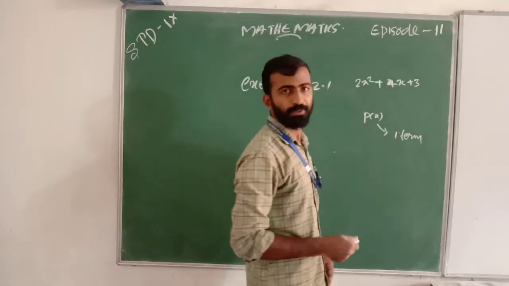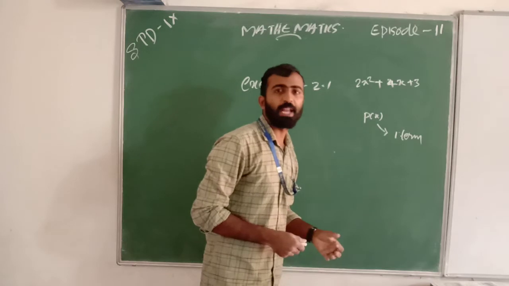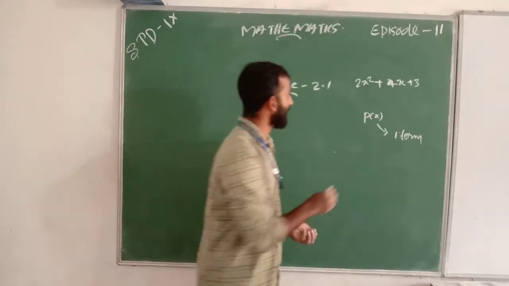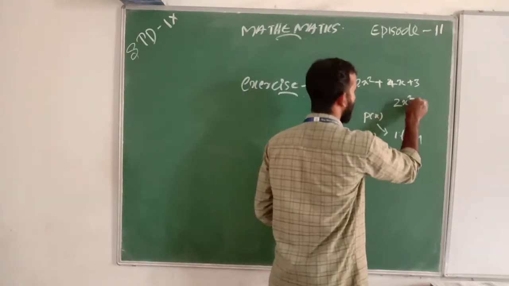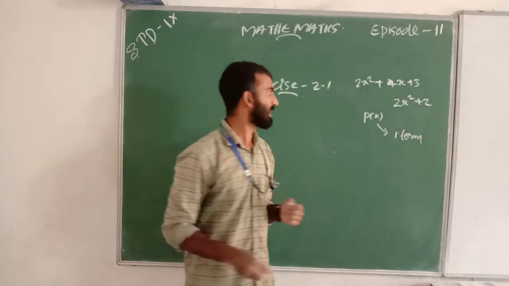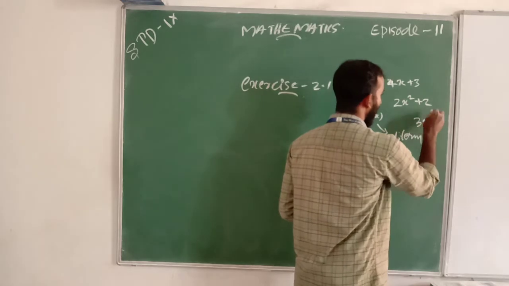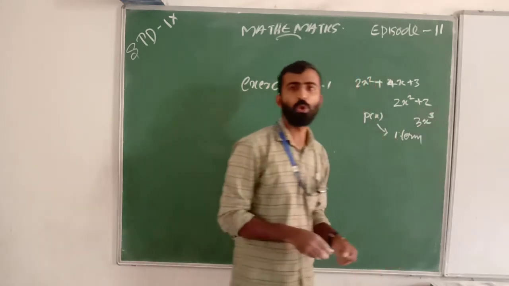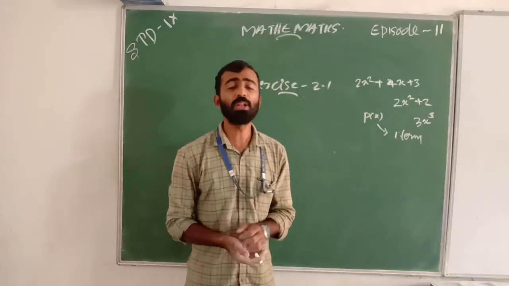When we add these, 3 terms are included. Here, 2x square plus 2 has only 2 terms. And 3x cube has only 1 term.